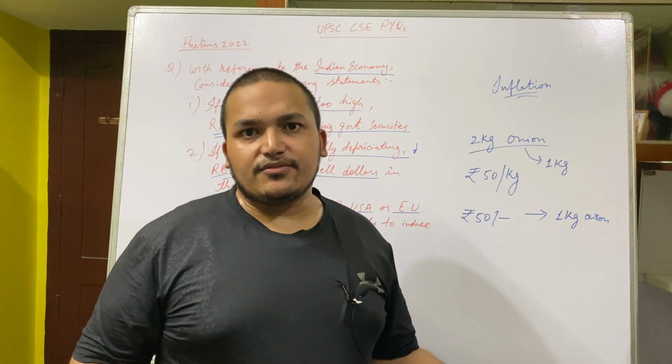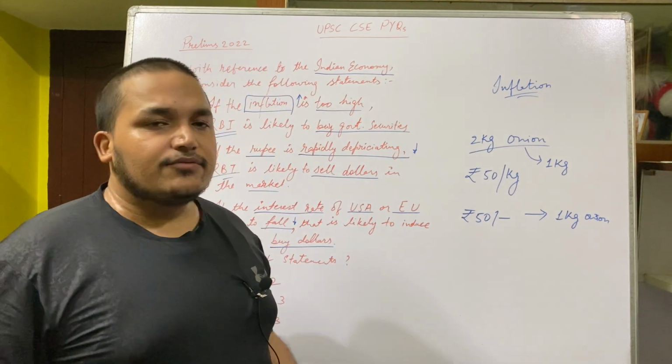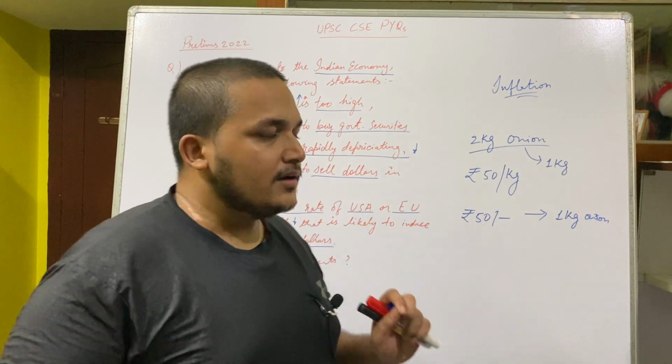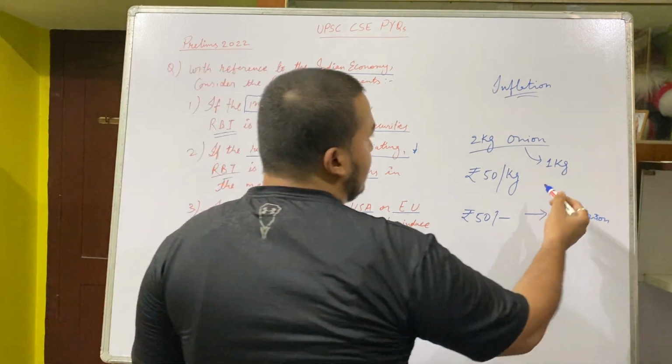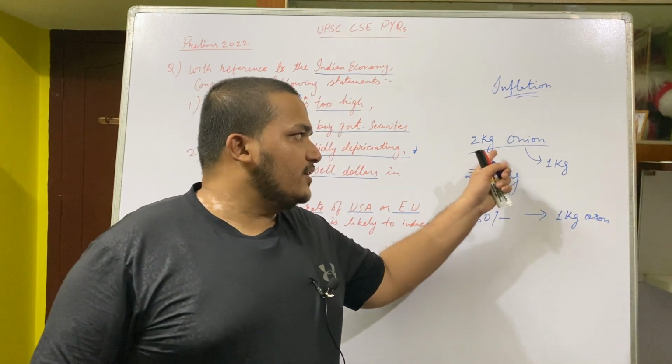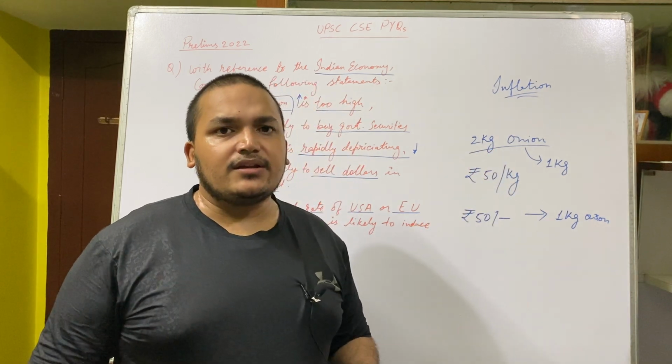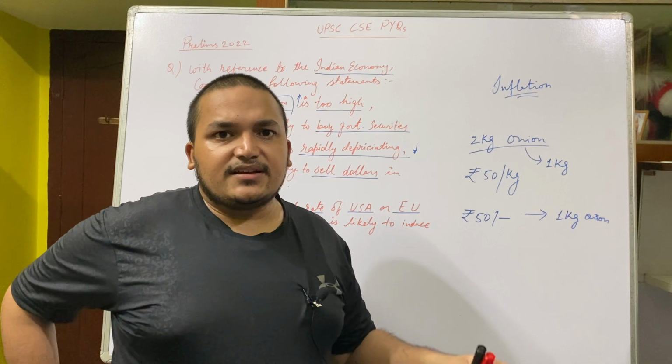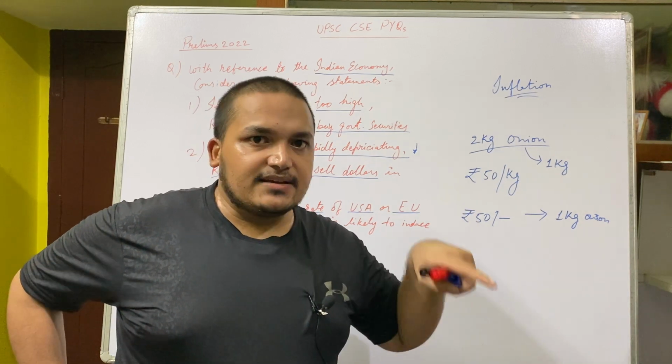But the demand will remain the same. Everyone was buying onion when 2 kg was there, and now with 1 kg the demand is the same, but the supply has gone down.